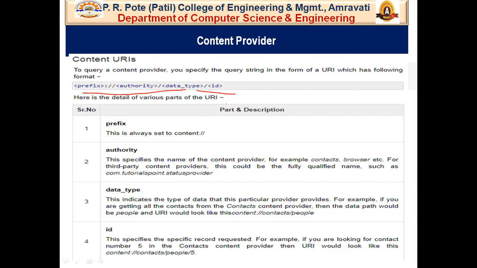That means the prefix is set to content, the authority provides the name of the content provider, like contacts, then the data type provides the data that this particular provider provides, like contacts of people, and the ID provides a specific record requested, like contact number 5.